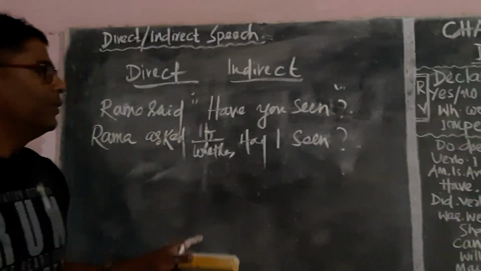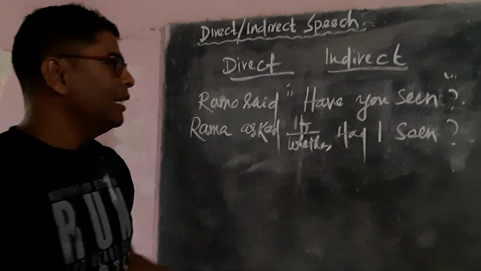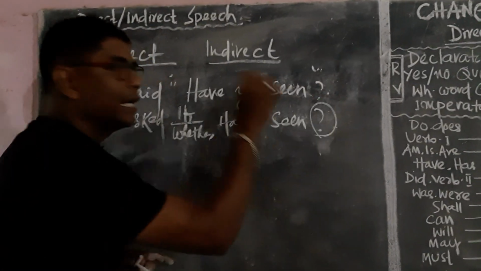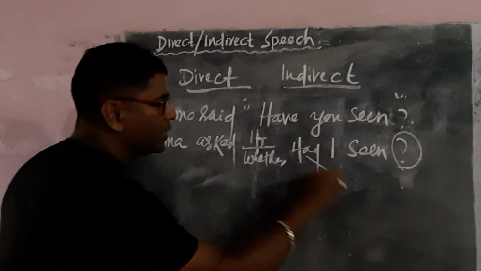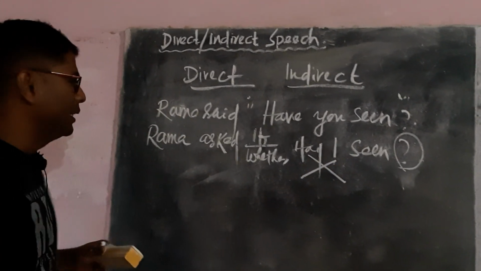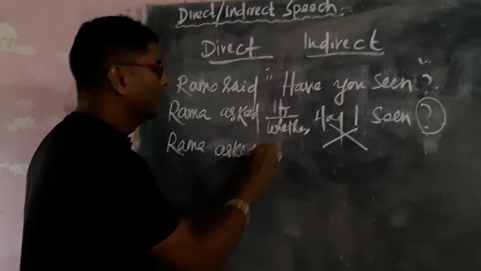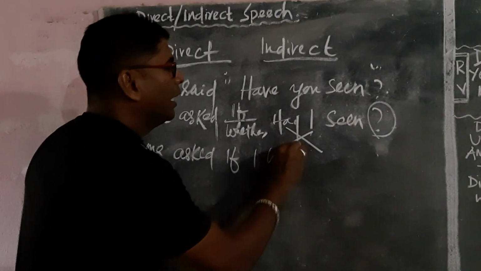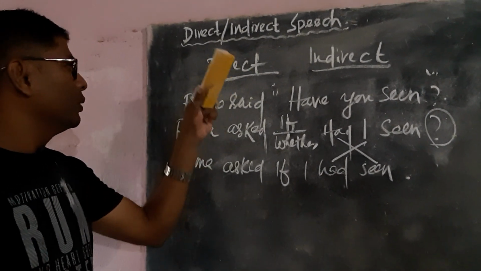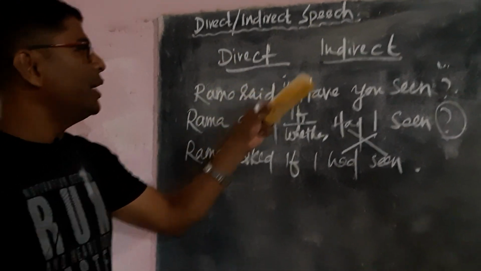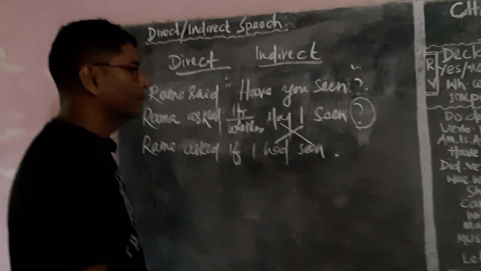Still this answer is not right, because we should not put question marks at the end of indirect speech. So what we have to do? We have to change it like this. The answer will be Ramo asked if I had seen. This is the right answer. The direct speech is Ramo said, have you seen? Indirect speech is Ramo asked if I had seen.